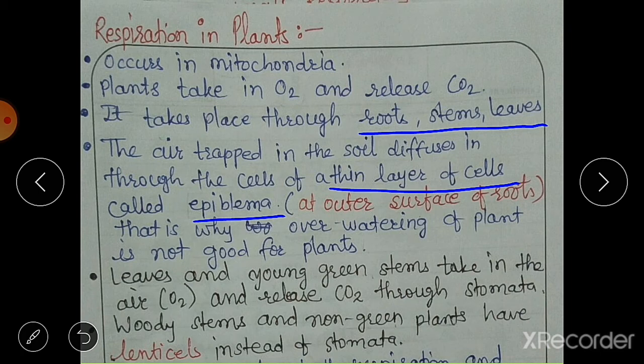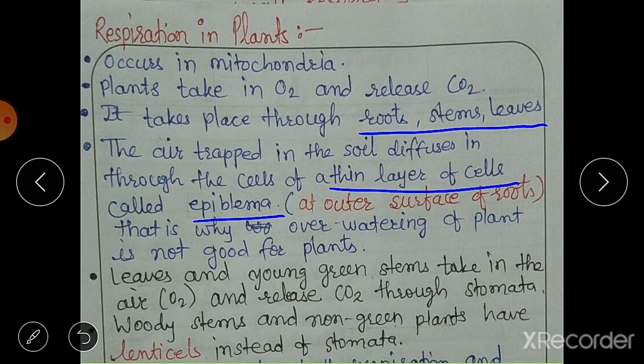So when we water the plants, we have to take care, because if we overwater the plants, then the air that is trapped inside the soil, or the space that is there for air in the soil, will be filled by water. Air cannot be trapped in the soil, and then the roots of the plant will not be able to respire in such a soil. That's why if you overwater the plant, it will not get enough air for respiration. So remember, don't overwater plants.